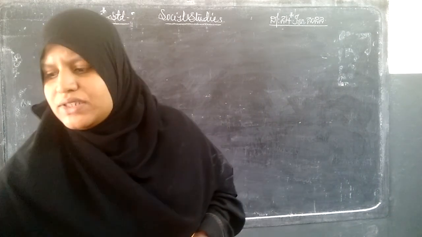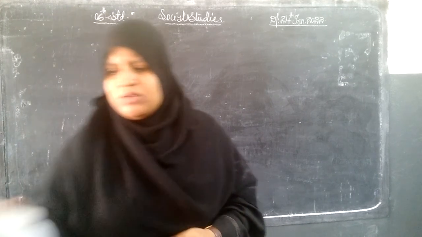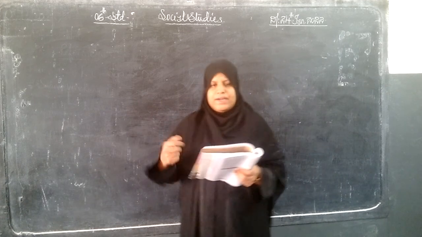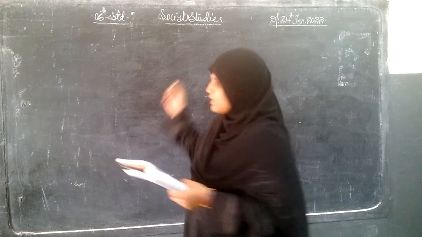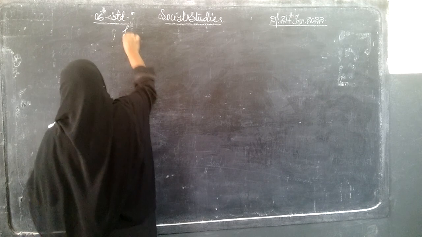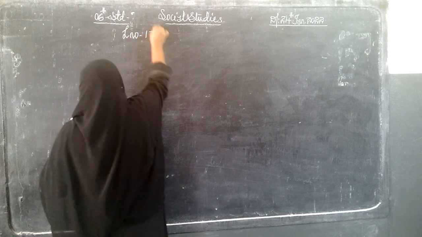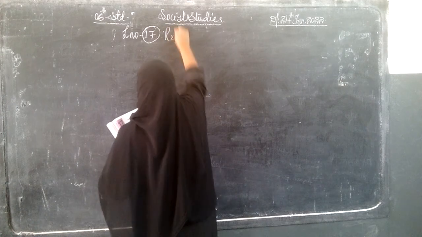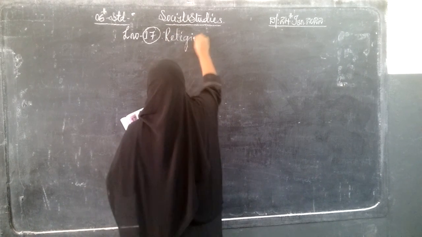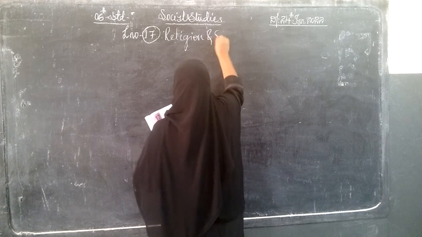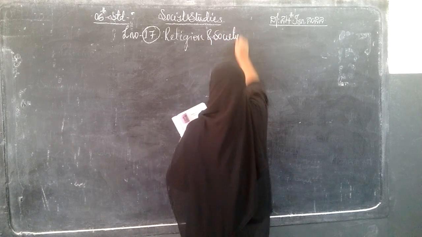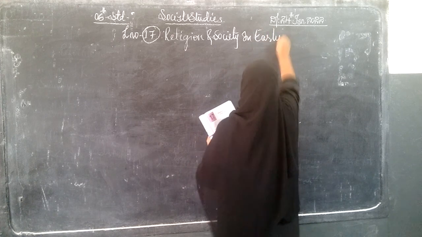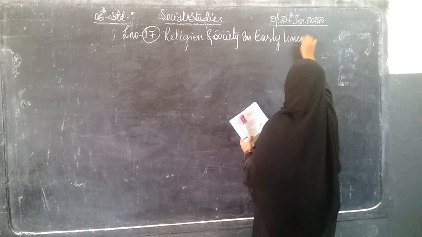That is about the religion and the society in the early period of time. So probably today in class we will just try to sum up the end of this lesson, the synopsis of topics. Lesson number 17. Religion and society in early times.